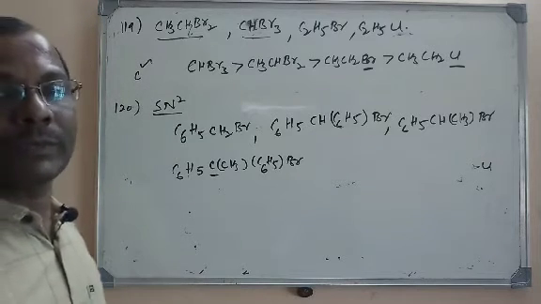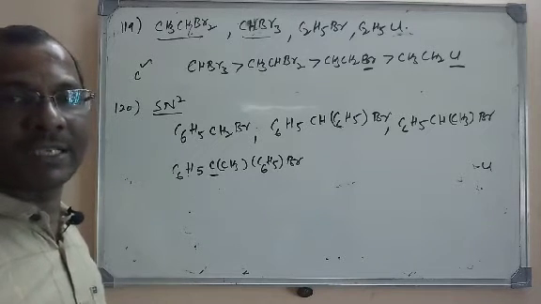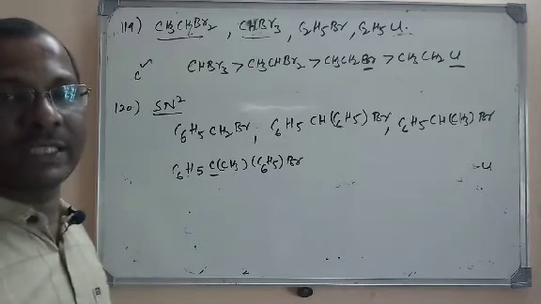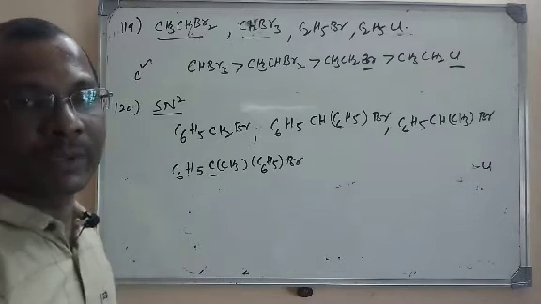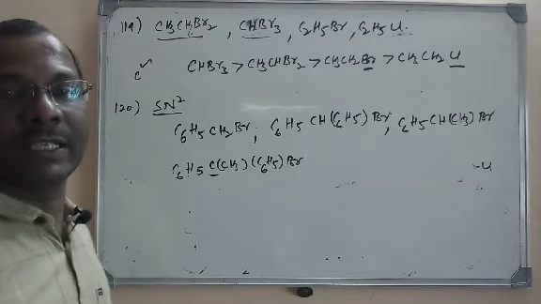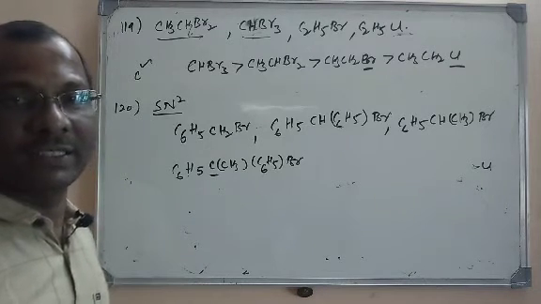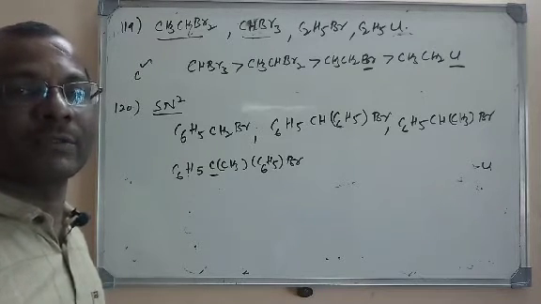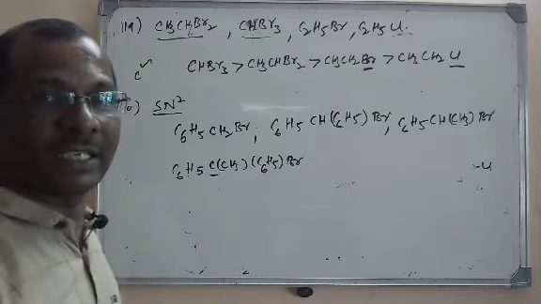Very simple. We all know that the SN2 mechanism is undergone by the primary alkyl halide, then secondary, then the tertiary. And methyl halide is the first one. Methyl halide will have the highest ease for the SN2 mechanism. Why? Because in SN2 we all know that steric hindrance is the major factor. More the alkyl groups, lesser will be the reaction. More the alkyl groups or aryl groups, more the substituents, because of the steric hindrance, SN2 will be reduced. So methyl halide comes first.